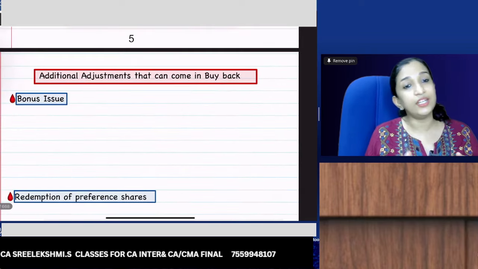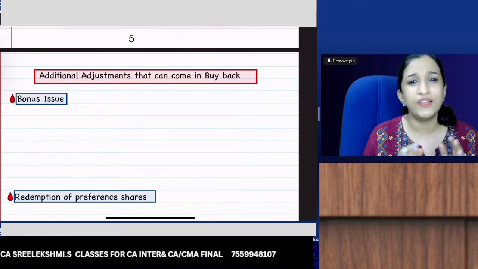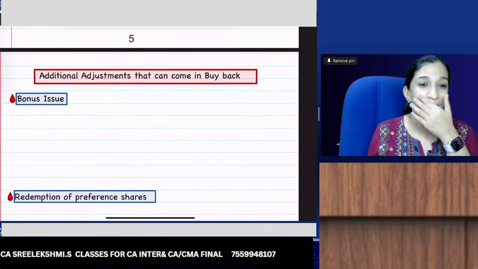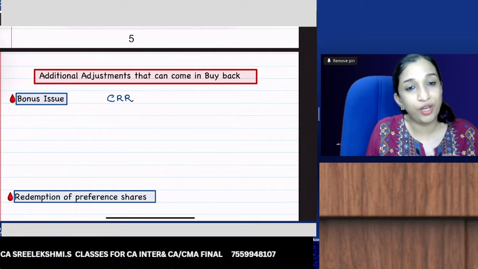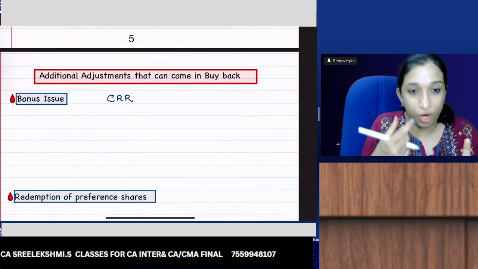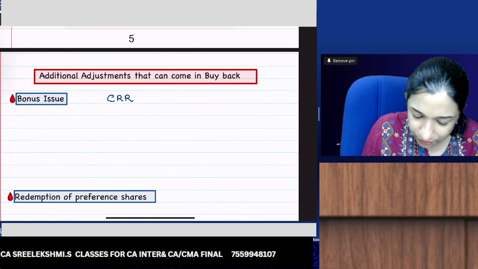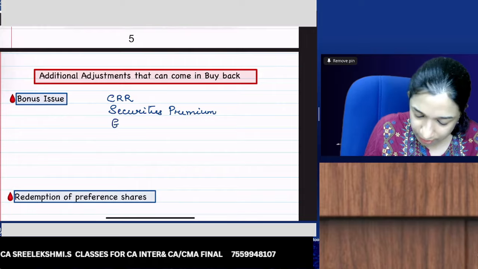Then in addition to this, there are some adjustments which usually come with buyback. One is bonus issue. So what are the journal entries for bonus issue? First, you use fund out of CRR first because CRR has only one function, issue of fully paid bonus shares. So first you take fund out of CRR, then if there is fund, you can take out of securities premium or general reserve, P&L.